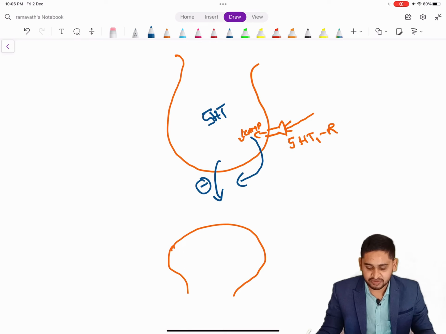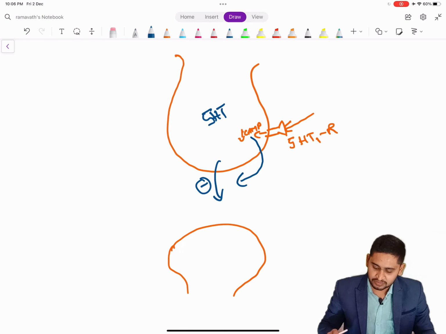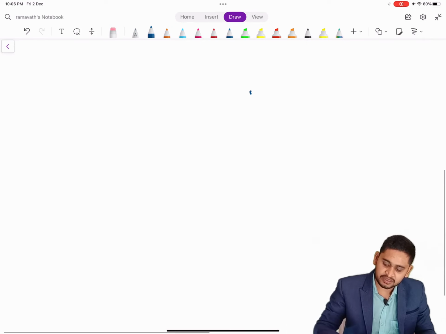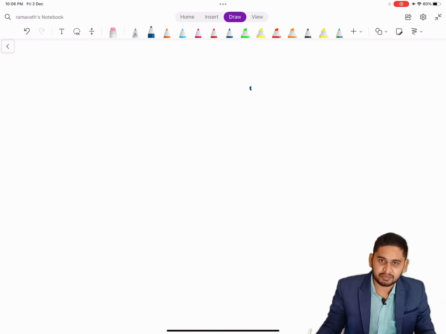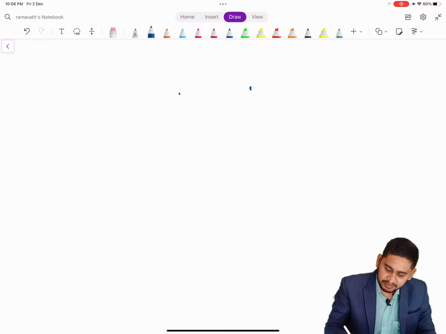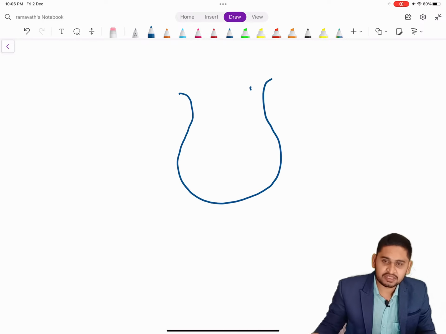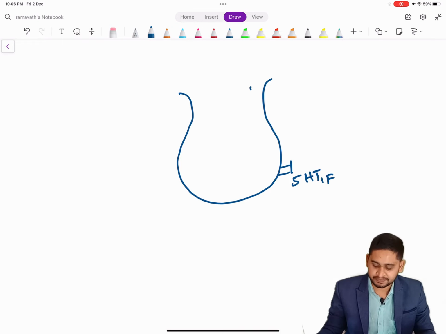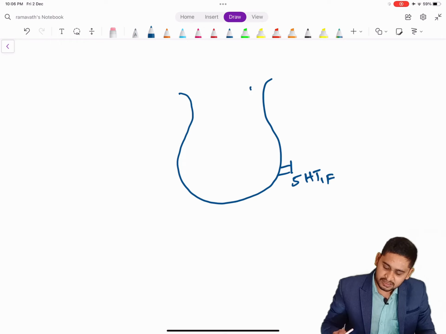But in the case of migraine, this is the presynaptic neuron, and on the presynaptic neuron there are 5-HT1F type receptors.